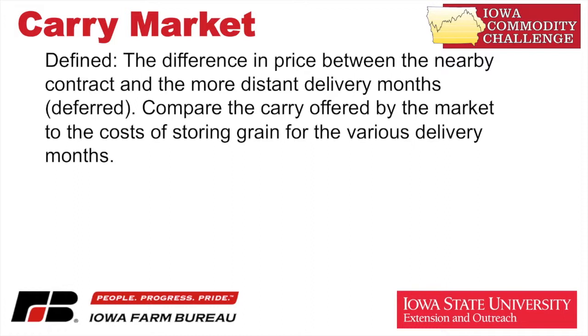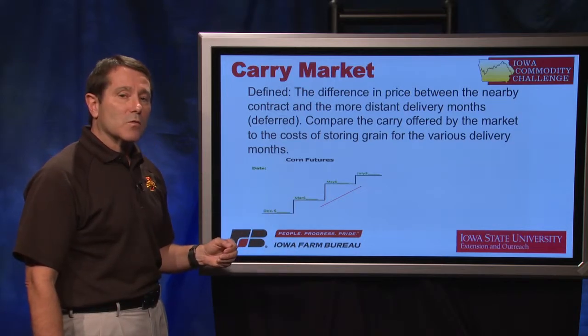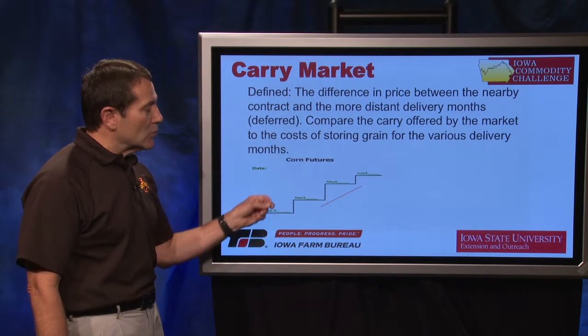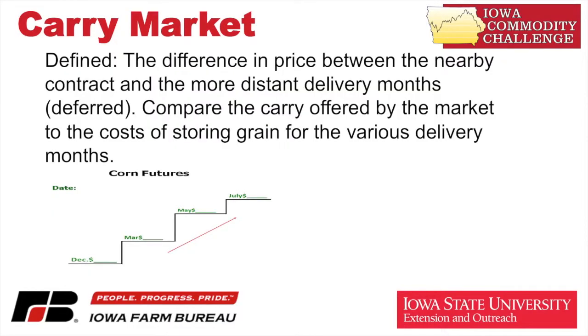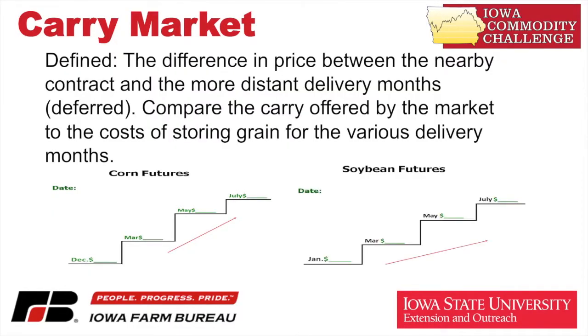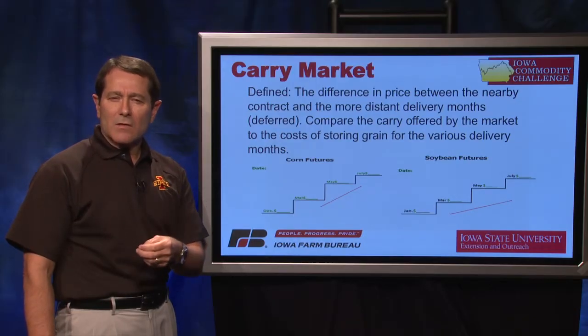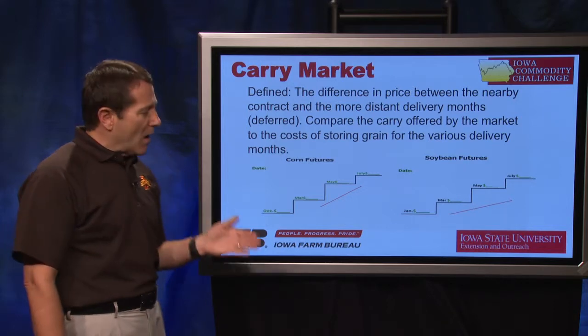When someone says there's carry in the market, think of it as a stair step going up, with the nearby contract being December corn and the more deferred markets being the March or the May or the July. How large are those steps as we move from the nearby to a deferred? And the same way with soybeans, we'll start with January as the nearby contract. And again, is there carry in the market? An incentive for you, that the likelihood is there's enough carry as an incentive to store bushels beyond the nearby contract month.